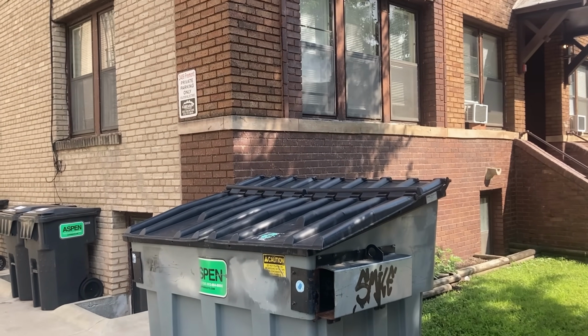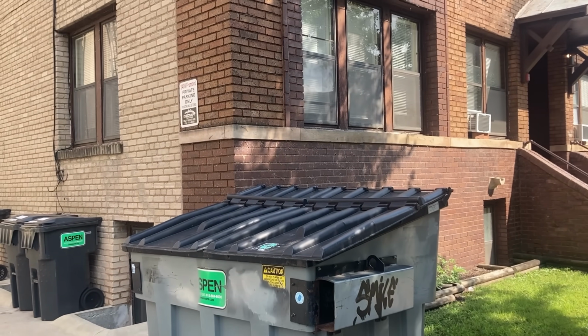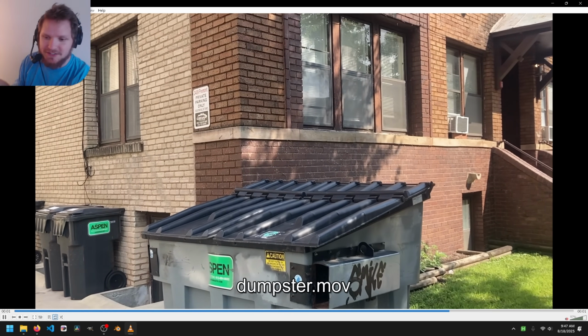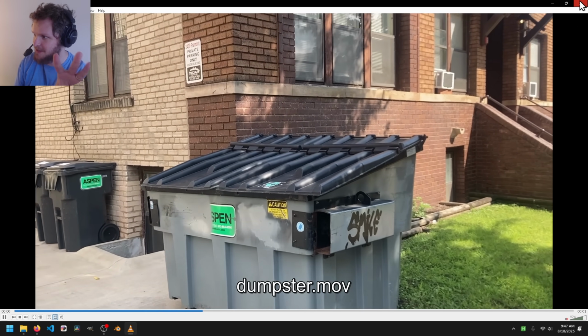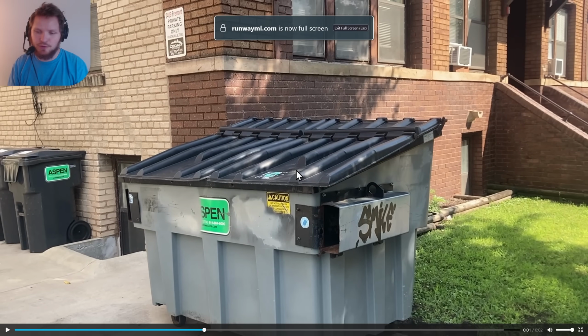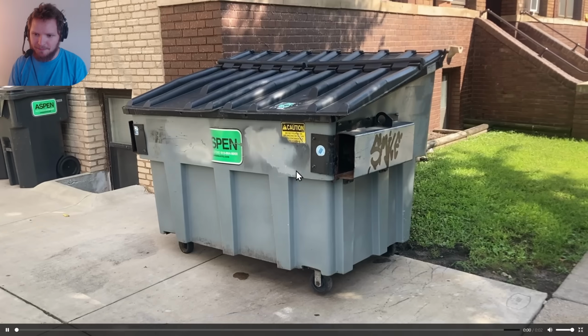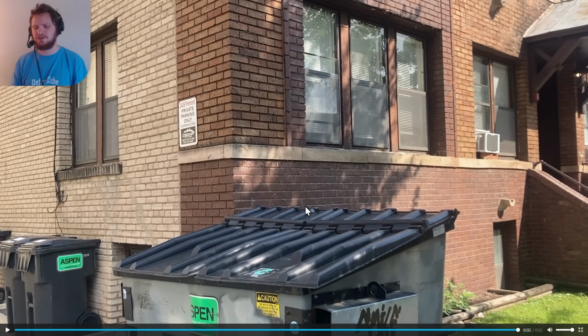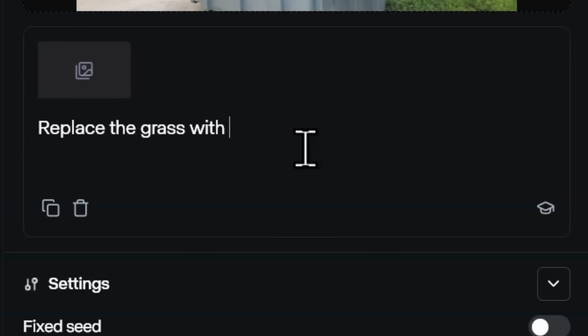We can do better. So in this shot, the focus is so clearly the dumpster. If I was to remove the grass and that passes, I think that is a testament to this being a legitimate removal tool. I could just say, remove the grass, and that's perfectly fine. Maybe I want to say replace, which is a totally different operation. Just play to the strength of the grass and say, make a garden. Replace the grass with a small garden.